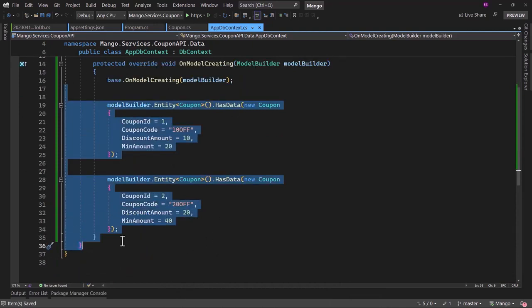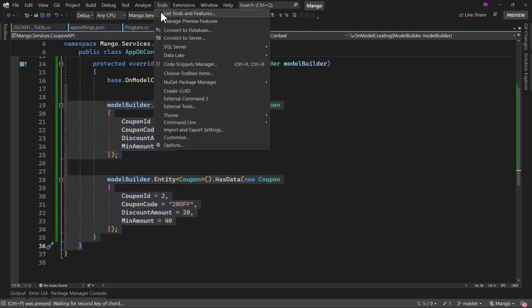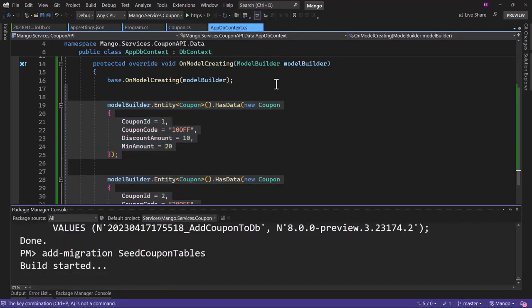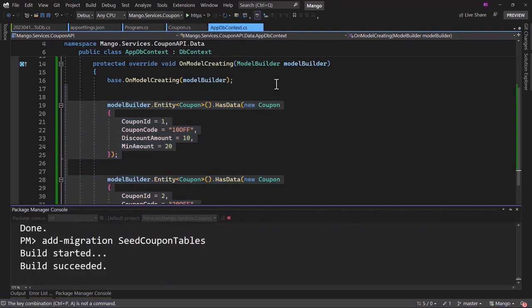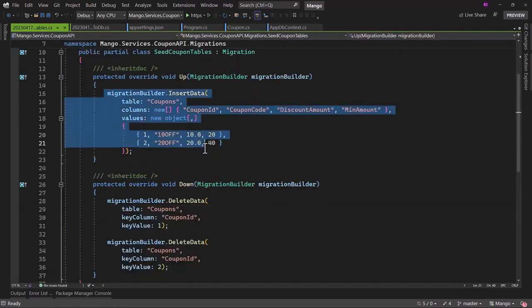Perfect. Now how do we seed our table? If you open the package manager console and if you add a new migration, call that seed coupon tables. Perfect. You can see it is calling a method insert data and it is inserting 2 records.